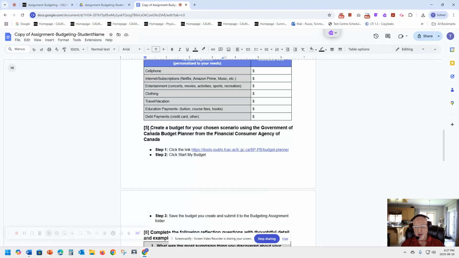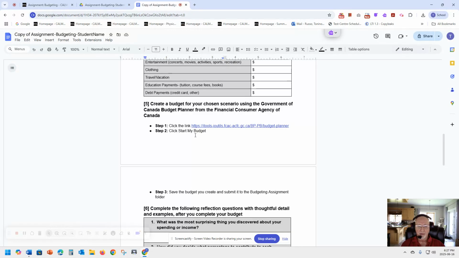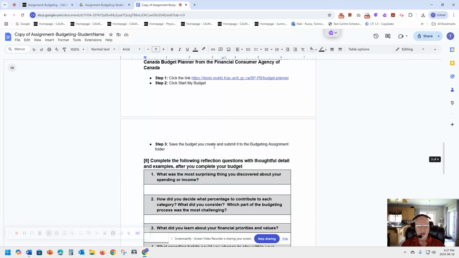Then what you're going to do is go to step 5. You're going to create a budget for your chosen scenario. We've chosen A, whatever, using the Government of Canada Budget Planner from the Financial Consumer Agency of Canada. That's pretty cool. Here's the link. You may need to click Control, bottom left corner of your keyboard, and then enter to access this link. Once you access that link, you're going to click on My Budget. It's a great big button that you'll see. It says My Budget.